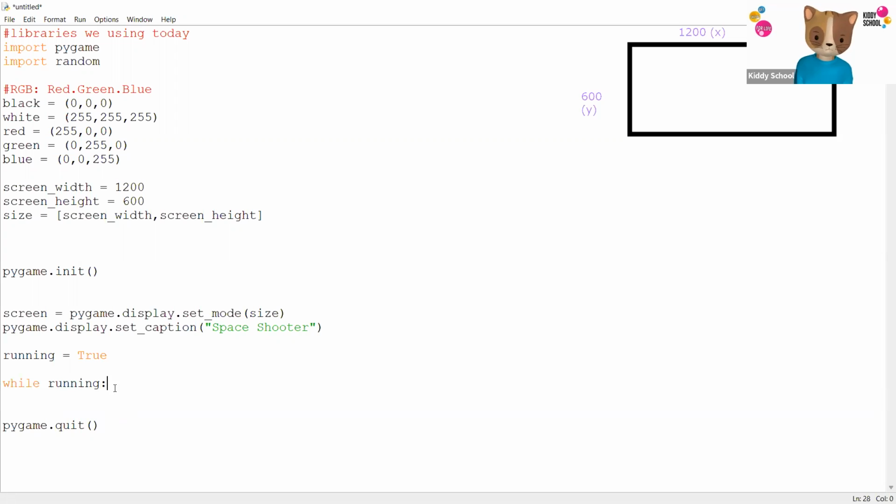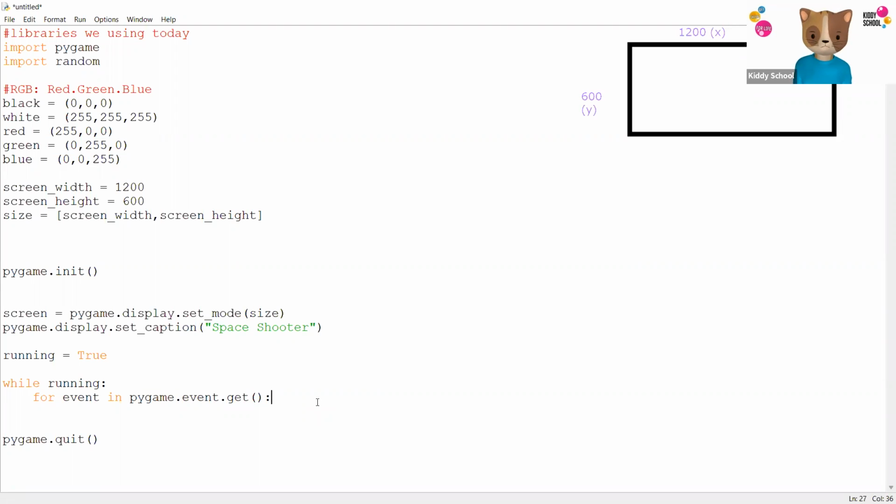So while running is true, check for all the events in your Pygame. We'll say for event in pygame.event.get. Your game is made up of hundreds of different events happening in any single game. What are events? Events are you clicking something, moving your mouse, pressing a key, your character jumping or moving. Anything that's happening in your game is called an event. So pygame.event.get is going to give you all the events happening in your game.